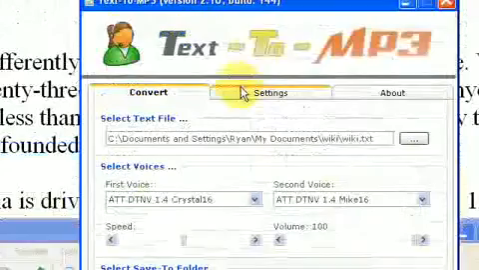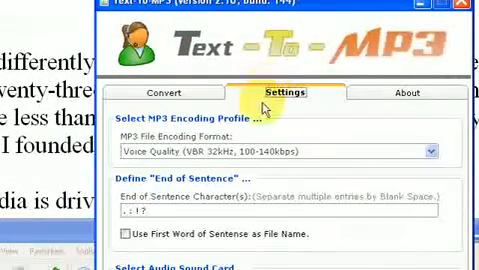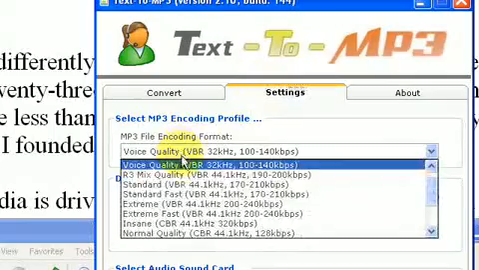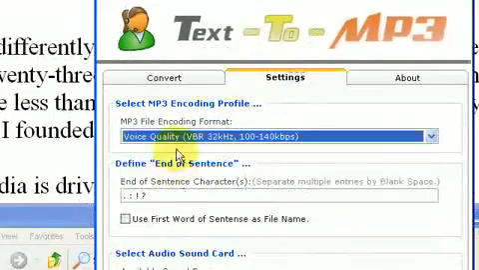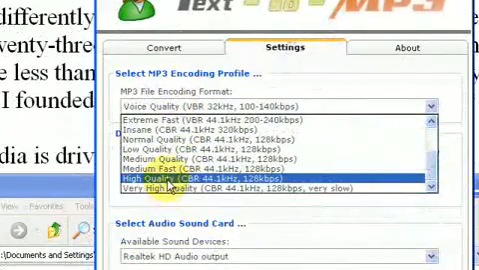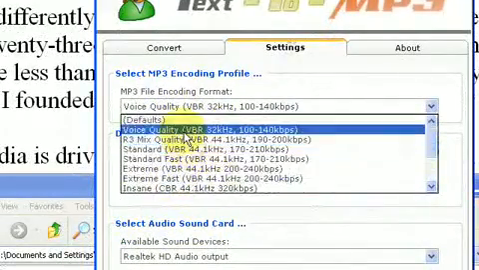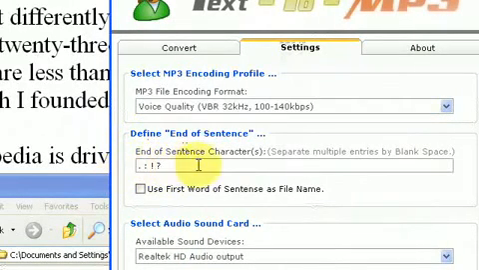Now, the unique thing about this program is under the settings tab. Under the main tab is convert. If we click on settings, we see that we can select the voice quality, the audio quality rather. The voice quality is, I find, adequate for most purposes. You can go if you want really high quality or low quality or whatever, but if we're leaving it at that, this is really the core of the essence of the program here, and that is the defined end of sentence.